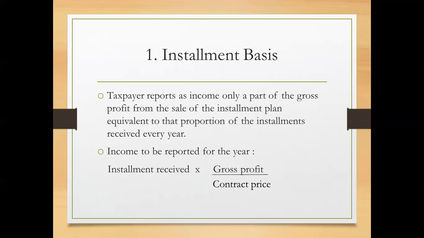So stated briefly, income recorded is only part of the gross profit in proportion of the installments received by the seller. So it is computed in the following manner: installment received multiplied by the gross profit over the contract price.